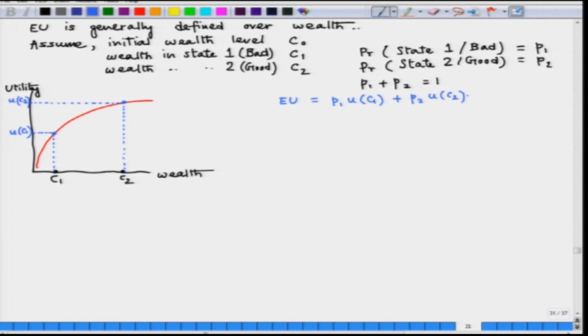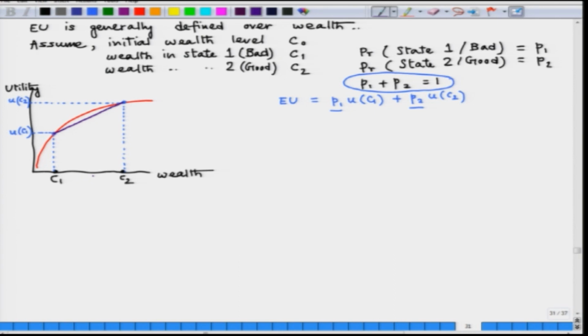So, we are taking an average and this is basically a weighted average where weights are probabilities or likelihoods of each state to happen, and note that as P1 plus P2 is equal to 1, we are talking about a convex combination of U of C1 and U of C2. So, basically we can join U of C1 and U of C2, these 2 points on the utility function through a straight line,